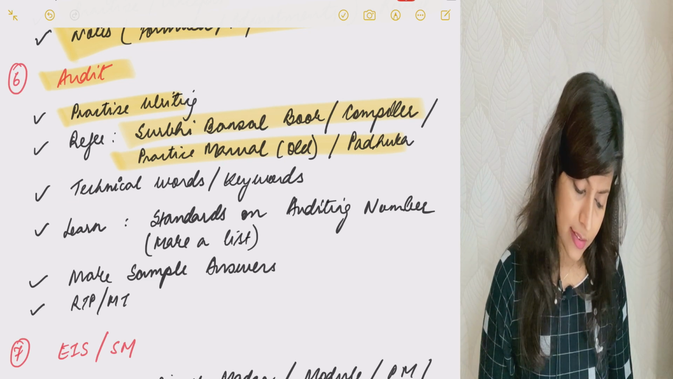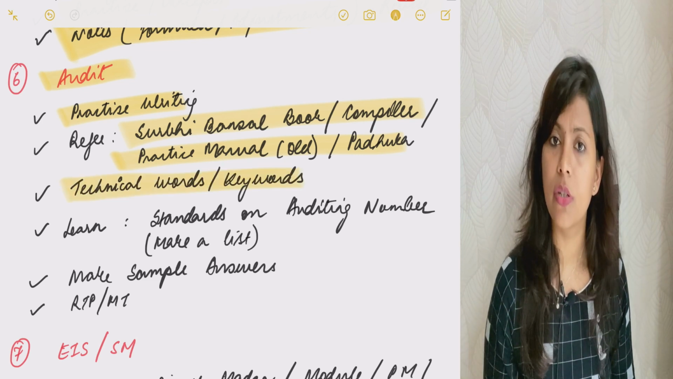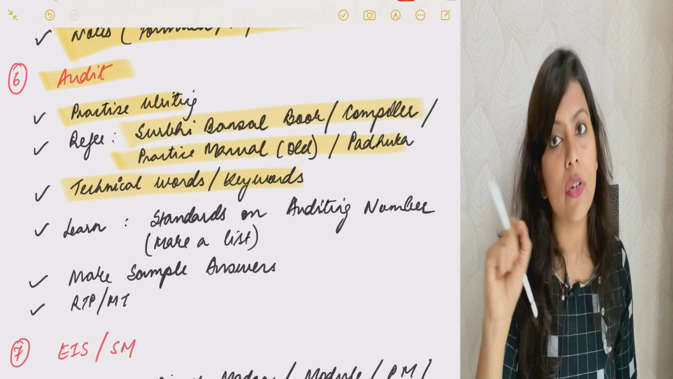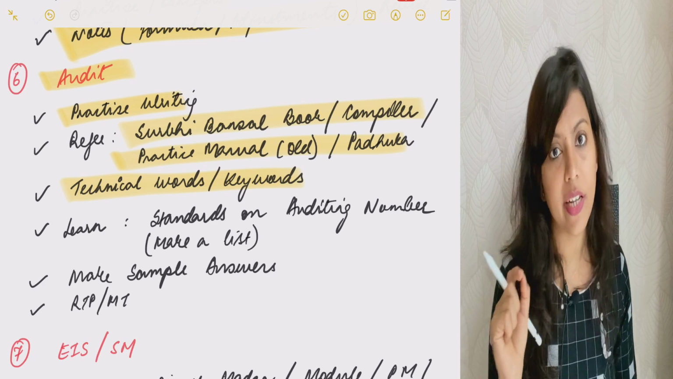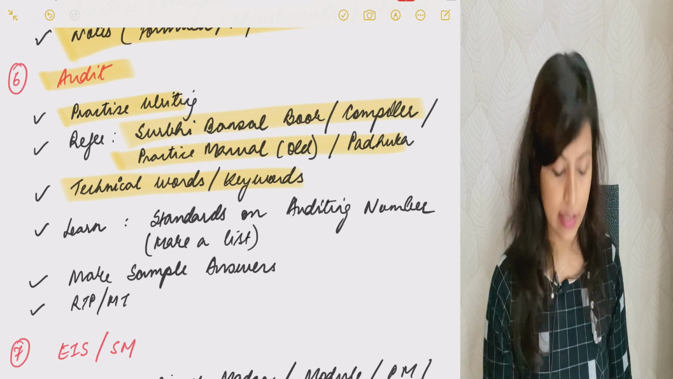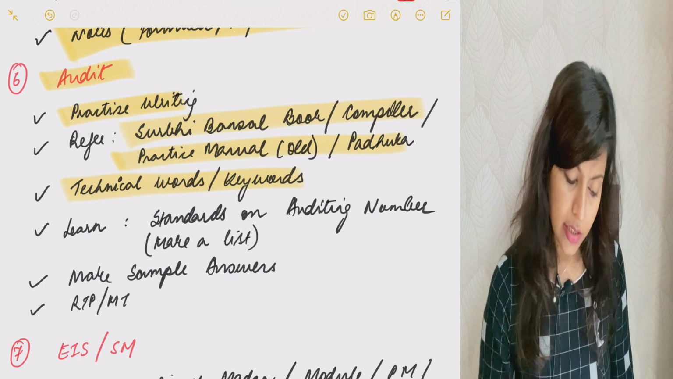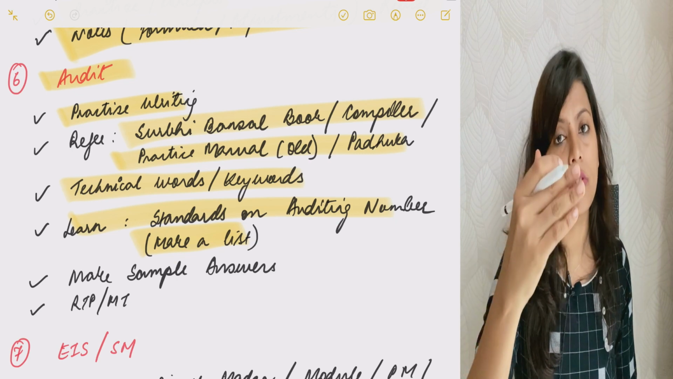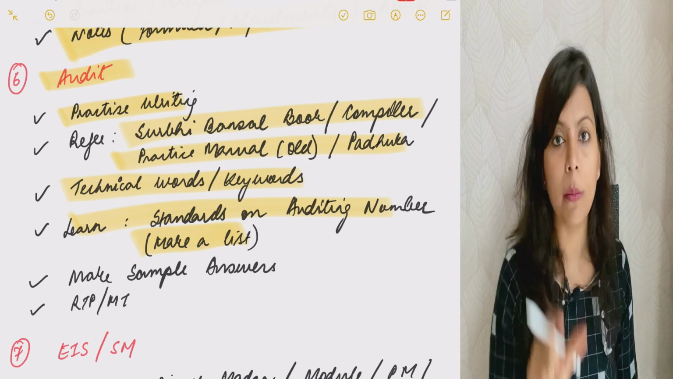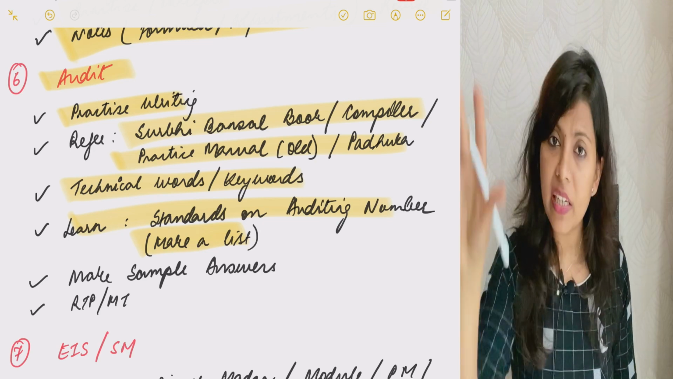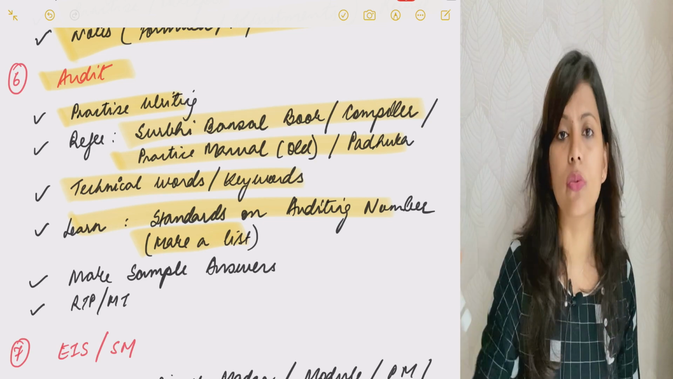Then for your answers, you need to use technical keywords. So please, in your note diary, try to write those points, technical words which you are going to incorporate in your answers. Make a list of everything which needs to be learned. Basically, standards on auditing you need to learn. So those numbers, 3CD points you need to learn. So make a chart of that and stick it in your room.